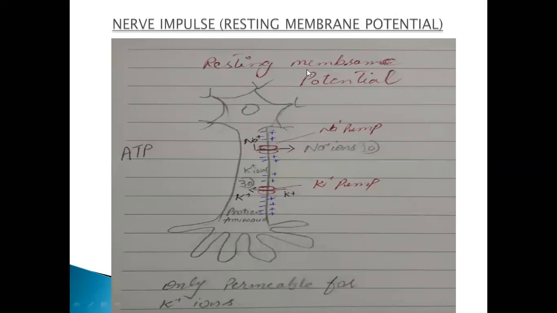What is the definition of active transport? Tell me. The movement of molecules from the area of higher concentration to the area of lower concentration. No, it's from the area of lower concentration towards the area of higher concentration across the gradient. You can see here that the sodium ions are present maximum outside and minimum inside of the cell.